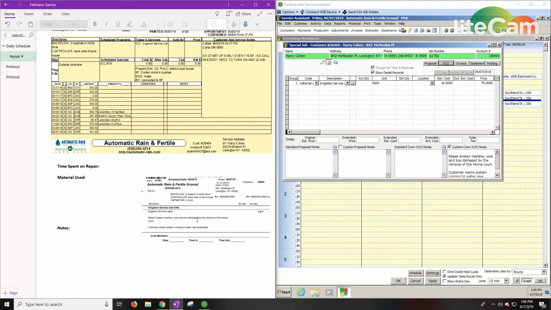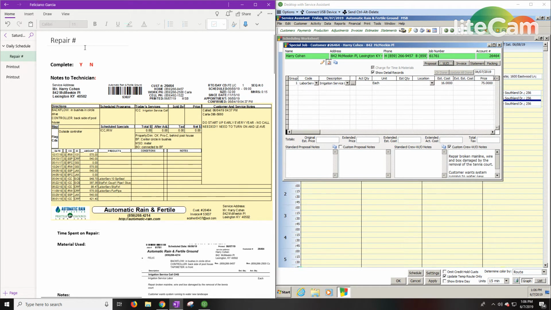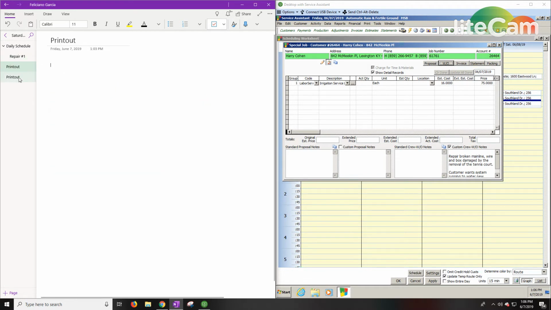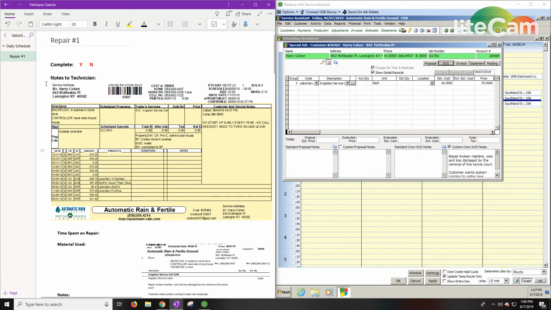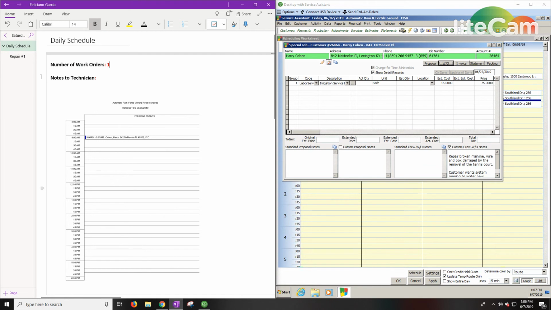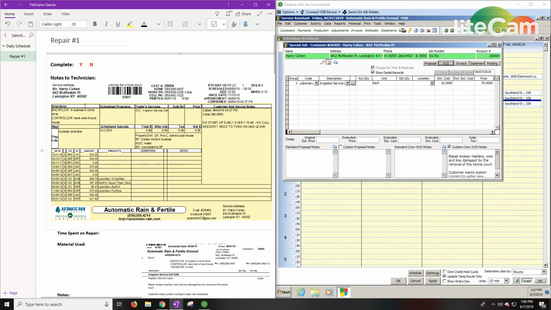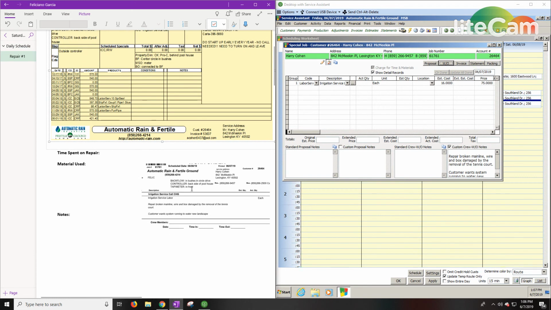So that's it. Of course you put repair number 1. And then you can delete these 2 printouts. So there you go. You got your schedule, and then you got your repair, invoice, work order, and that's it.